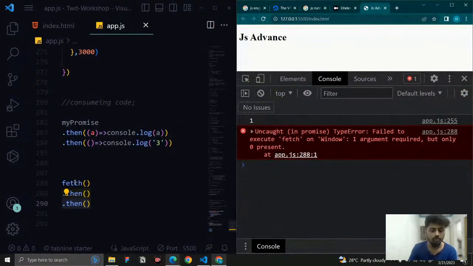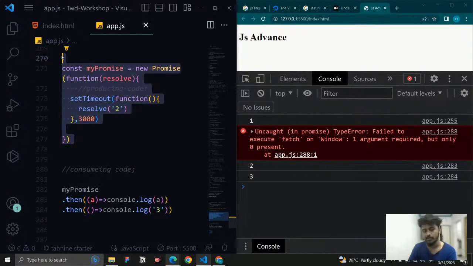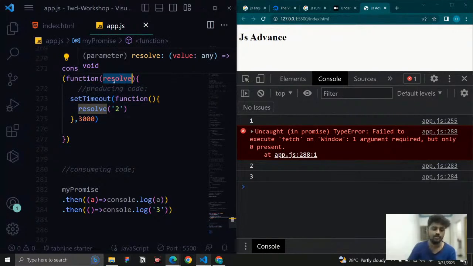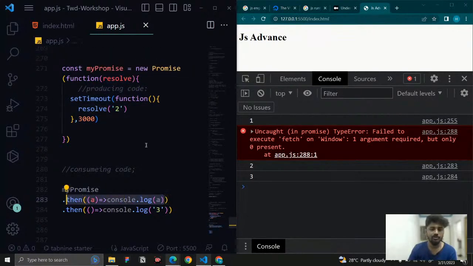So if you want to fetch the API 100%, and once it is completed, then you want to run something, it is going to wait for the code to execute, then run these things. That is how promises work. In the background, the callbacks, we are controlling, we are giving the sequence of it. So this function is going to be the resolve function, and it is going to wait for this one to happen.